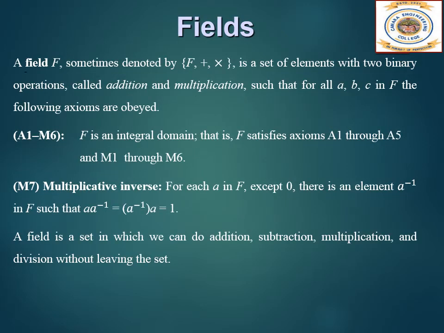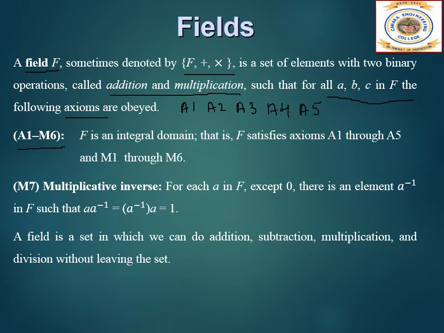A field F is sometimes denoted by F, plus symbol and a multiplication symbol. It is a set of elements with two binary operations called addition and multiplication, such that for all A, B, C in F, the following axioms are obeyed. The axioms are A1 to M6, which we have already seen in groups and rings. A1 is the closure property. A2 is the associative property. A3 is the identity element, A4 is the inverse element, and A5 is the commutative property.